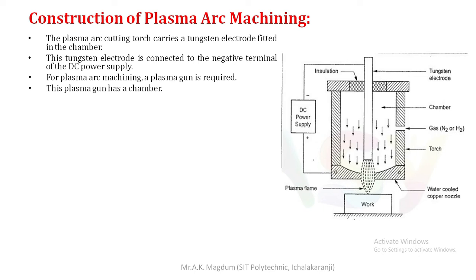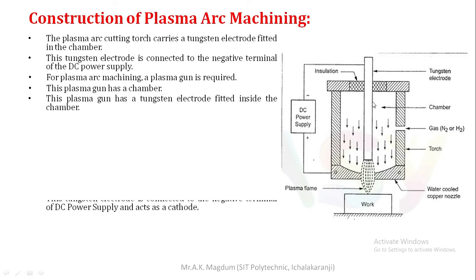This plasma gun has a chamber. This chamber, which is shown in this image also, helps to combine various gases, maybe nitrogen or argon; various gas combinations are mixed into this particular chamber. Next, this plasma gun has a tungsten electrode fitted inside the chamber, which is clearly shown in this image also.